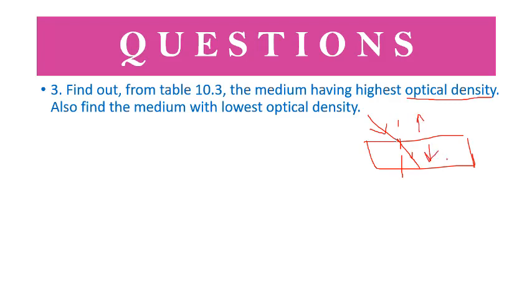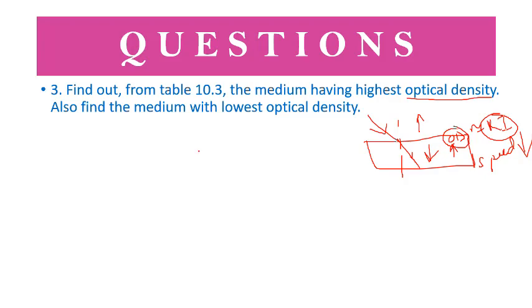So the speed will be low here, hence the optical density at this point will be high. The optical density will be high because the refractive index will also be high. You got my point? If optical density is high, refractive index is high, then speed will be low.